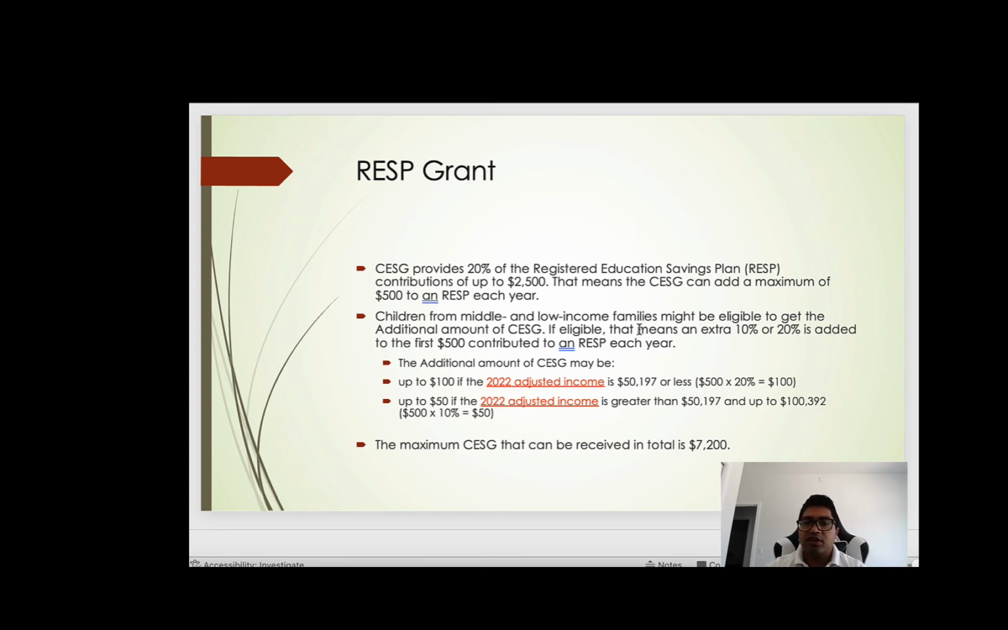Children from middle and low income families might be eligible to get additional amounts of CESG. So an extra 10% or 20% is added to the contribution. So if your income is $50,000 or less, you get $100 extra. And if you have income between $50,000 to around $100,000, you get $50 extra. The maximum CESG that can be received in a lifetime of a beneficiary is $70 to $100.